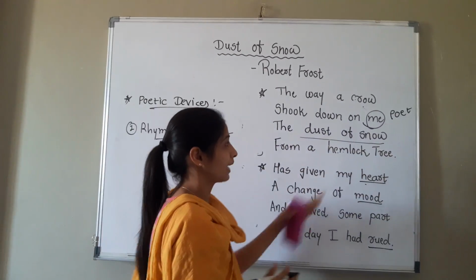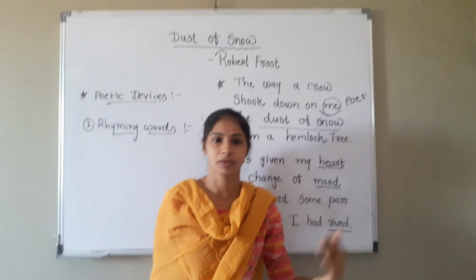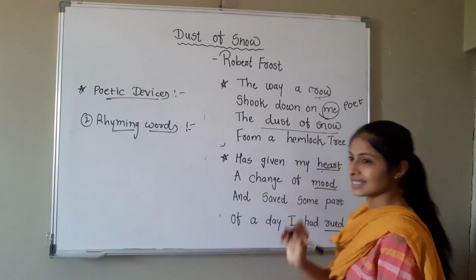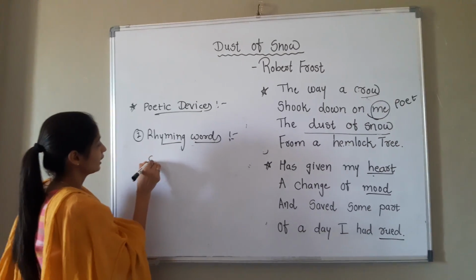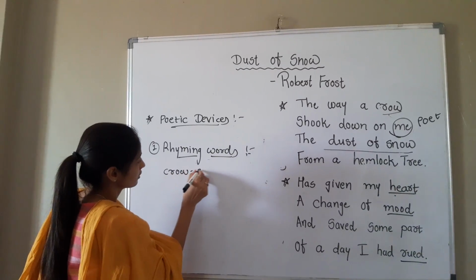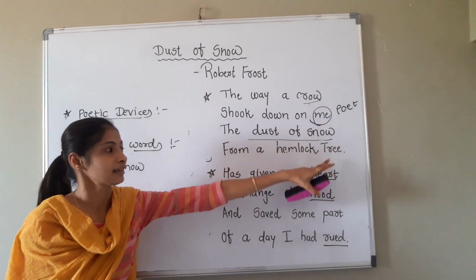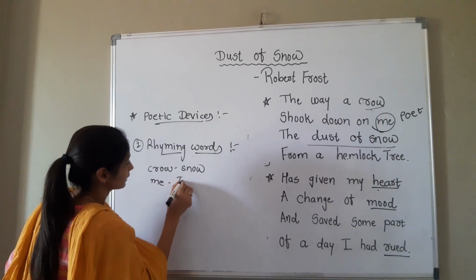Now see, in the poem, rhyming words. Rhyming words means the same pronunciation of the word. Here, see, crow and snow, same pronunciation. So the first rhyming pair is crow and snow. Second is me and tree.